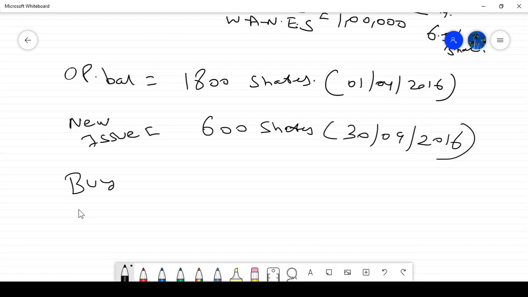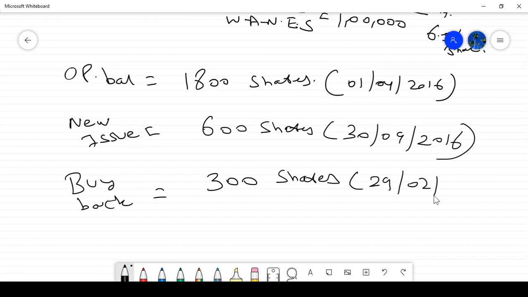And buyback means what? The company is buying back the share from the shareholder, correct? How many shares? 300 shares. What is the date of buyback? 29/02/17. So what is the meaning?